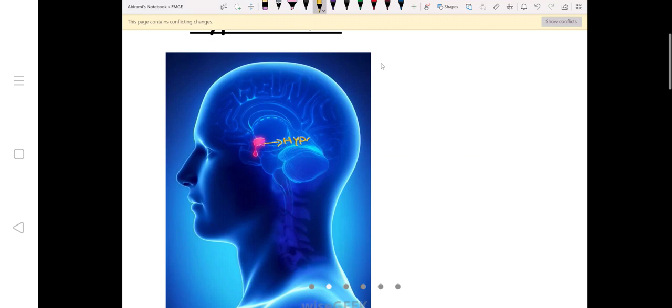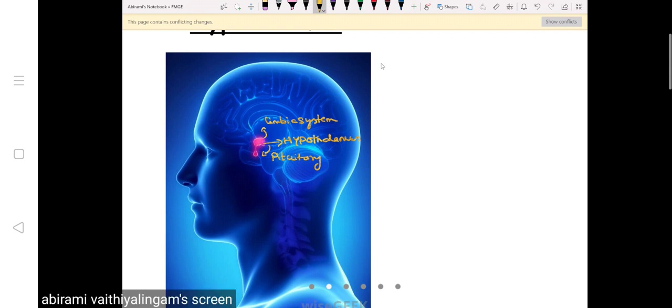If you look at the diagram, you can see that below the hypothalamus you have the pituitary and above you have the limbic system. Hypothalamus plays a very important role in the control of pituitary as well as the limbic system. So first we'll see how hypothalamus controls the pituitary. Next we'll see how it controls the limbic system. Next we'll see about the nuclei of hypothalamus. Like thalamus, hypothalamus also has its own nuclei.